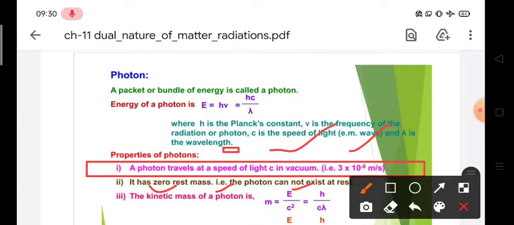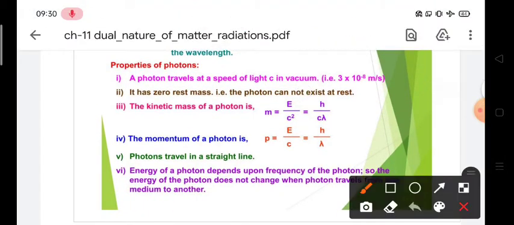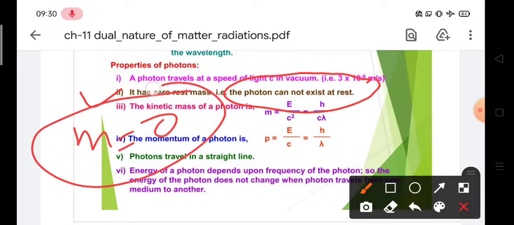The second property says that the mass of a photon is zero, or a photon cannot exist at rest. Its rest mass is considered zero. However, because the particle has momentum, it has some velocity and some energy, so we can say that it has some analogous mass.